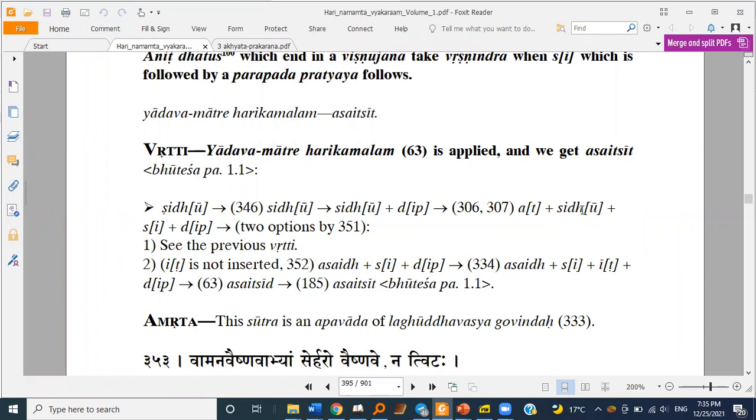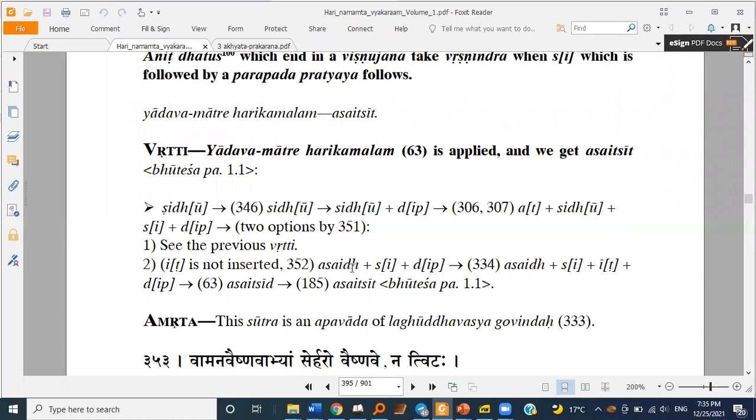Secondly, it is ending in a Vishnu jana. Then it is followed by C, which is further followed by Parapada Pratyaya. So it fulfils the requirements of this sutra, and that's why we do the Vrishnindra for E, the Sarveshwara of the dhatu. And Idva se I, so we get I.